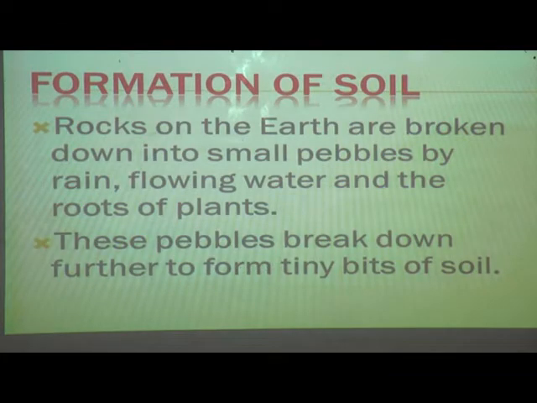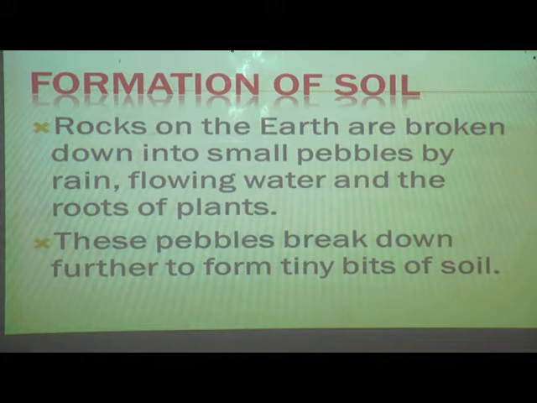Rocks on the earth are broken down into small pebbles by rain, flowing water and the roots of plants. Now how is this soil made? Yes, can you all tell? See here how the soil is made. When rain is coming, what happens here? Or the rivers from the Gangotri, water will flow from the Himalayas, isn't it, students? All rivers will flow.